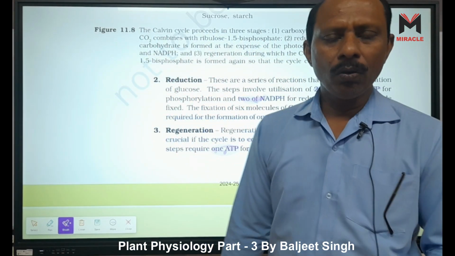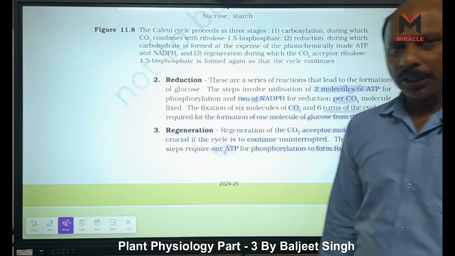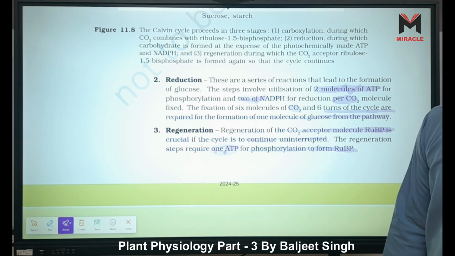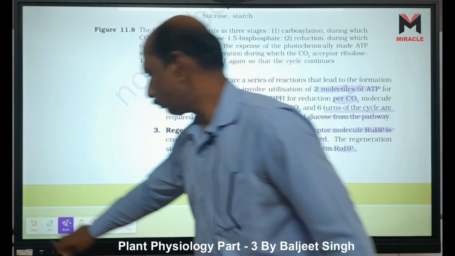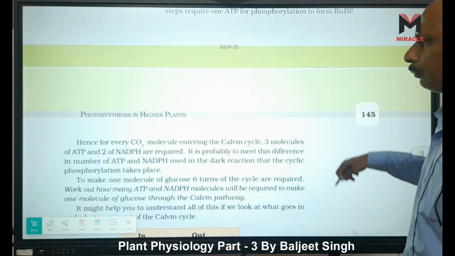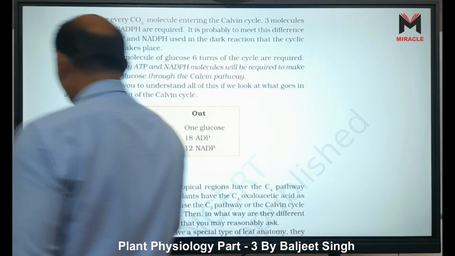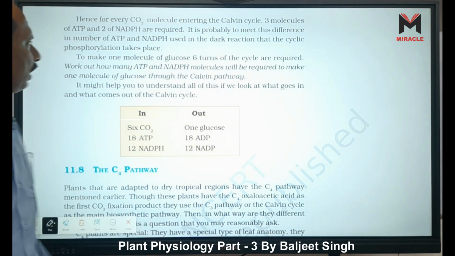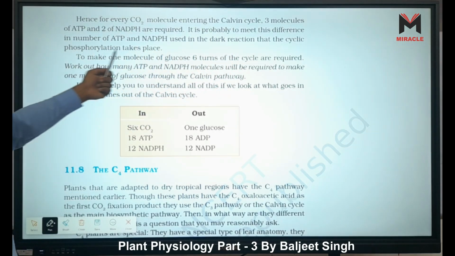In one cycle we need 2 NADP in which step? In reduction, right? Carboxylation no NADP, regeneration no NADP. So in one cycle we need 2 NADP, and in 6 cycles we need 12 NADP. Correct? Hence, for every CO2 molecule entering the Calvin cycle, 3 molecules of ATP and 2 NADPH are required. It is probably to meet this difference in the number of ATP and NADPH used in the light reaction that cyclic phosphorylation takes place.